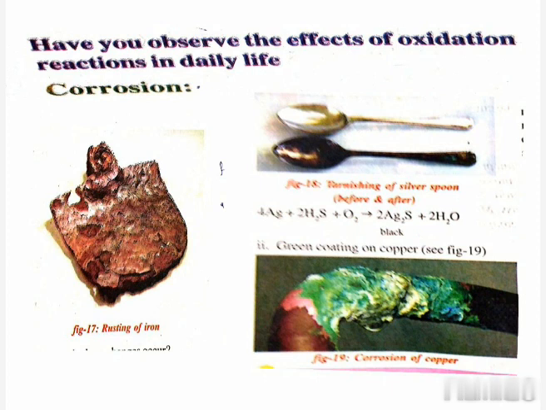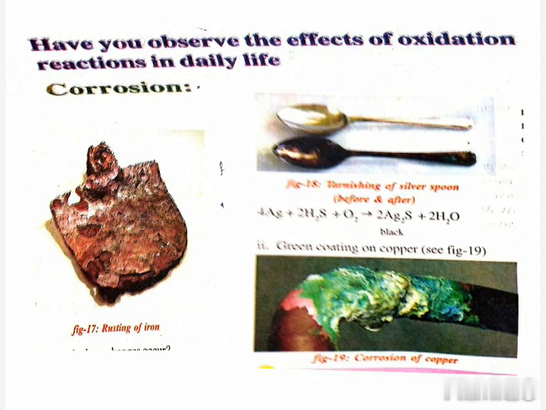So till now we discussed the law of conservation of mass and the law of constant proportion. In this chapter we also discussed what the elements are, what the symbols of elements are, what valency is, what atomic mass is, and what molecular mass is. We also discussed the types of chemical reactions.